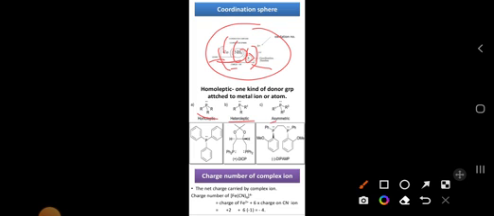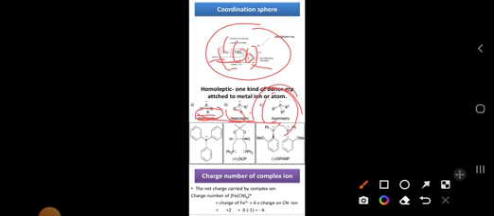And coming to here, we have homoleptic, heteroleptic, and asymmetric also. Homoleptic means with the same molecules, so we call it homo. Hetero means two same molecules and one different molecule. Asymmetric means three different molecules. So this is the coordination sphere and the different types of ligands.